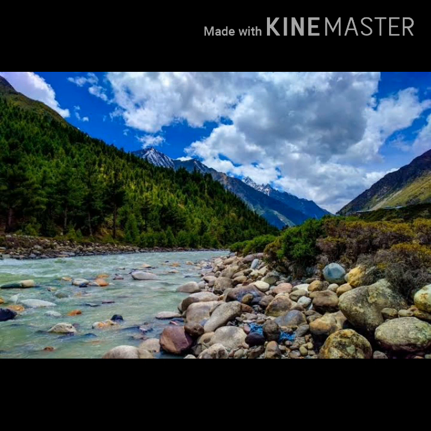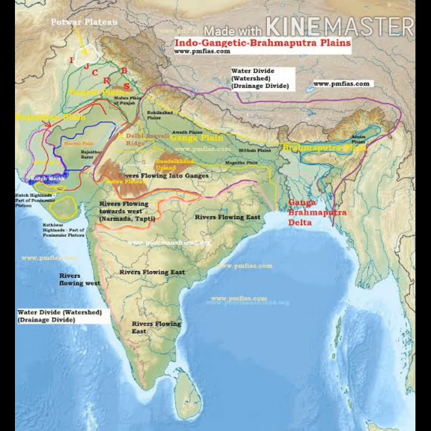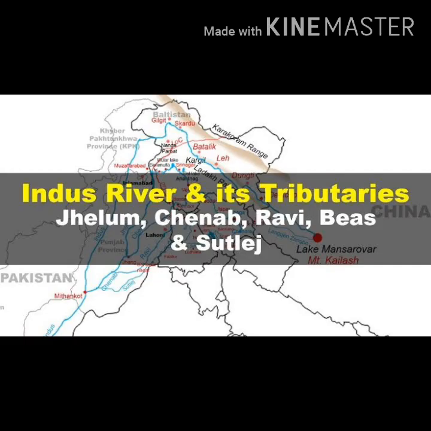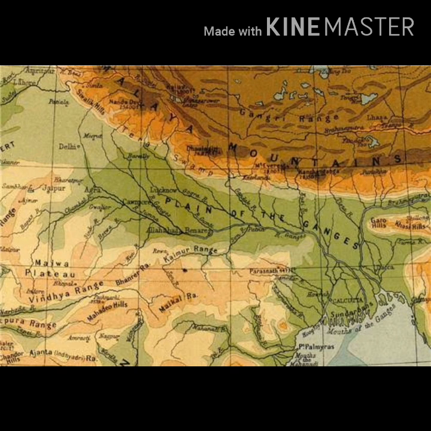Twenty million years ago, it was a shallow basin that was gradually filled with varied alluvial soil that these rivers brought from the Himalayas. The Indus rivers form plains in the western region, the Ganga in the central region and the Brahmaputra in the eastern region. The western parts of the Indo-Gangetic plains were formed by the Indus and its tributaries, the Jhelum, the Chenab, the Ravi, the Beas and the Sutlej, flowing from the Himalayas. Most of the Indus River is in Pakistan, but a little in Punjab and Haryana. In Haryana and Punjab, the fertile land between two rivers is called Doab. The central part is known as the Ganga Plains. It extends from the river Ghaggar to the Teesta.